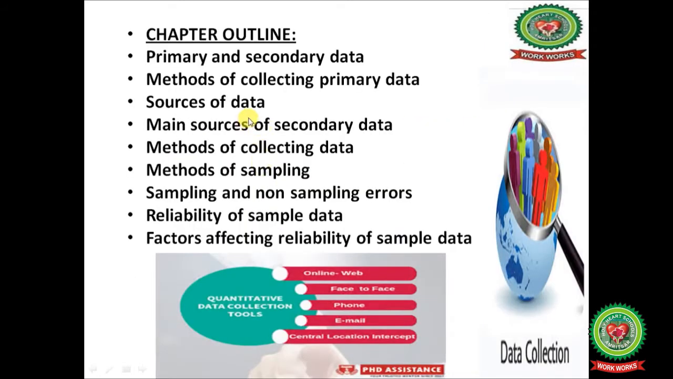In this chapter, students, you will learn about primary and secondary data, methods of collecting primary data, sources of data and main sources of secondary data, methods of collecting data, methods of sampling, sampling and non-sampling errors, reliability of sample data, and factors affecting reliability of sample data. Today we will cover the topics primary and secondary data, and methods of collecting primary data.